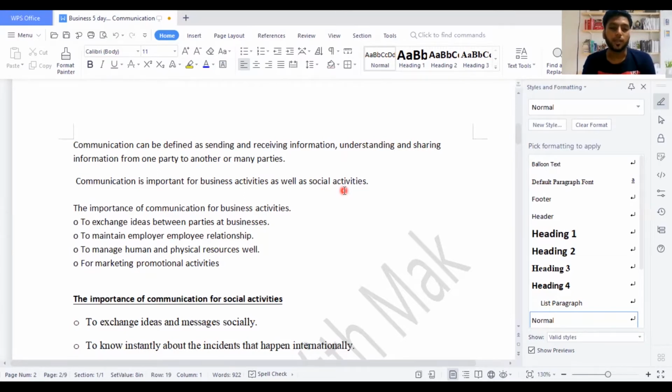So let's start. Communication is important for business activities as well as social activities. The importance of communication for business activities is given below: to exchange ideas between parties in a business, to maintain employer-employee relationship, to manage human and physical resources well, and for marketing promotion activities. So communication is important to get ideas across between people and to have mutual understanding. Communication should always be there.